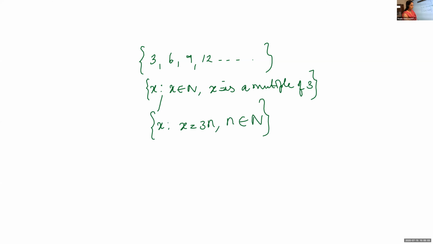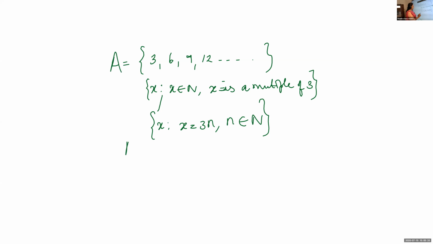Is it okay? The same thing here we are writing in words, that is, x is a natural number and x is a multiple of 3. The same thing we can write as set of all x such that x is 3n, it is of the form 3n, a multiple of 3, where small n belongs to capital N. Is it clear, children? Now listen, this set we will be representing using capital alphabets.